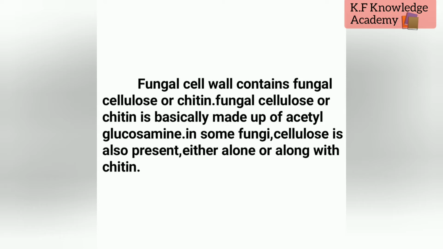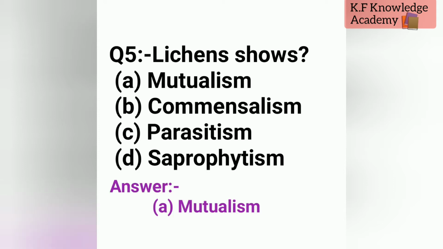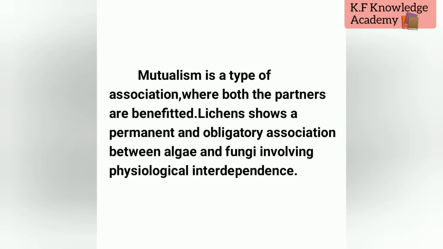Let's see question number 5, that is, lichens show. The options are A, mutualism, B, commensalism, C, parasitism, and D, saprophytism. The correct option is A, that is mutualism. Explanation: mutualism is a type of association where both the partners are benefited. Lichen shows a permanent and obligatory association between algae and fungi involving physiological interdependence.